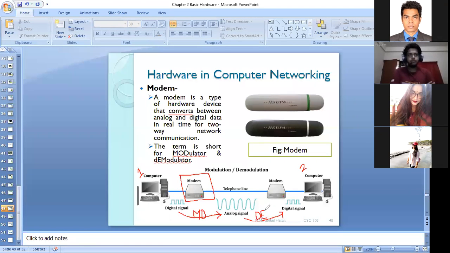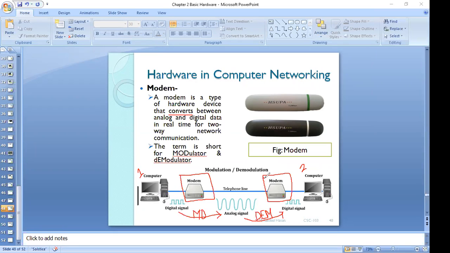Okay, that is the thing. So this is called nothing but demodulation. And here you can see again we have a modem. This modem can perform this demodulation task as well. So that's why I'm telling you this modem is nothing but a signal converter. It can convert analog to digital, and vice versa, digital to analog. Am I clear to you? What is this modem? A signal converter. Right.